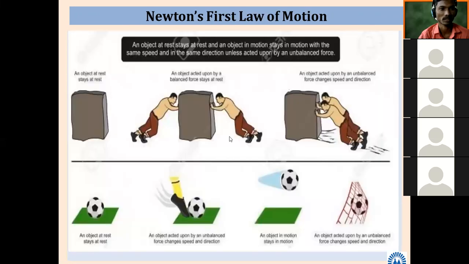First law, some examples are shown here. Examples of the first law of motion. Means an object is at rest, an object acted upon by balanced forces, etc. Even one ball, a football, like this.